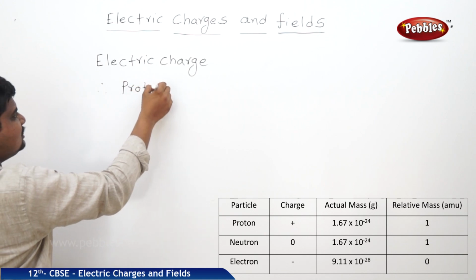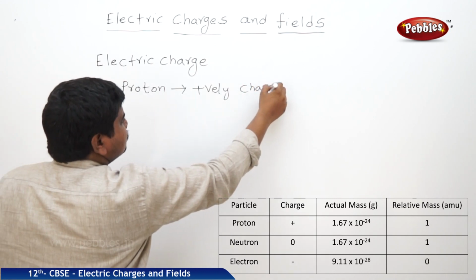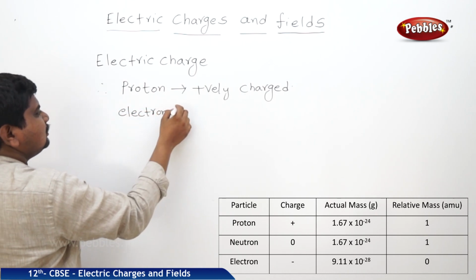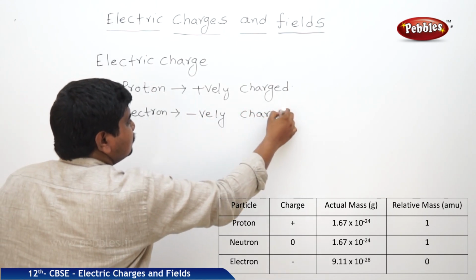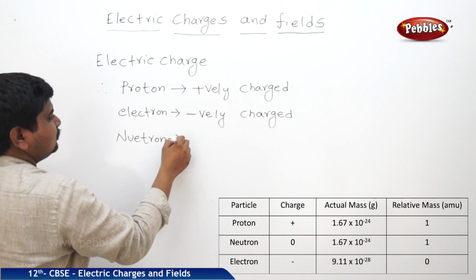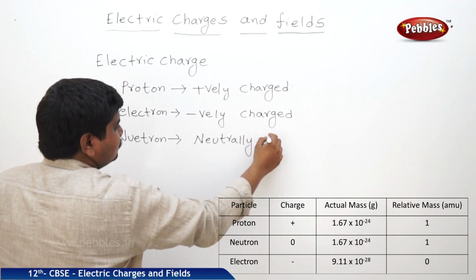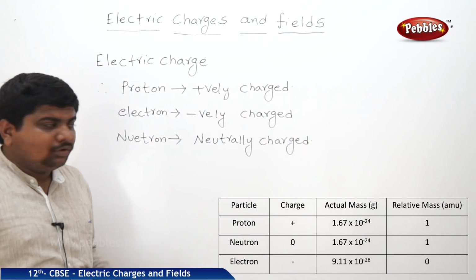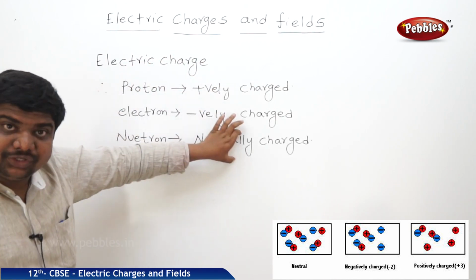Proton is positively charged, electron is negatively charged, neutron is neutrally charged.